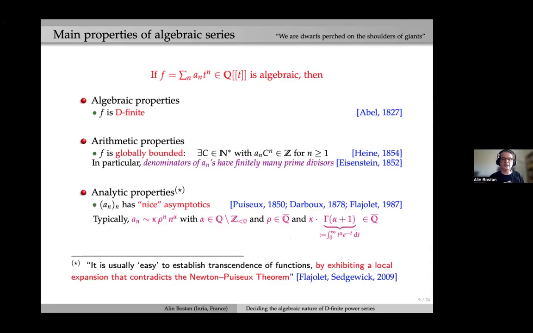Usually in the applications, this will be satisfied most of the time. But if alpha is a negative integer, then we know that F is not algebraic. But there could be transcendental power series with alpha rational, or a non-negative integer. So in that sense, this alpha is compatible with algebraicity.